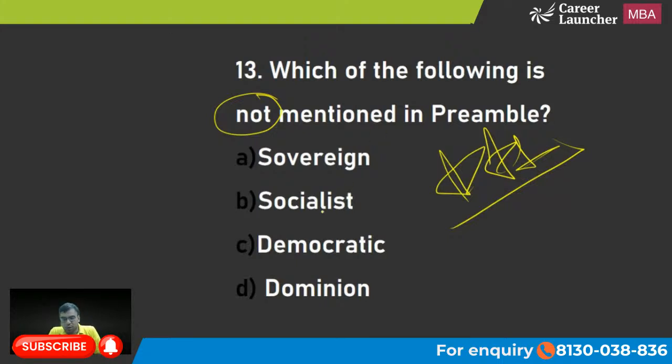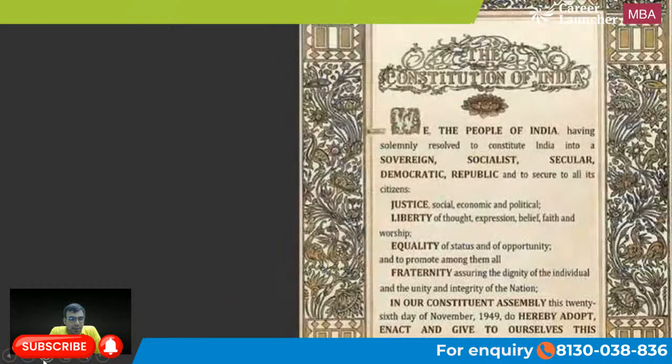Yes, Harshit and Moksha both are right. Dominion word नहीं mentioned है अगर आप गौर से देखोगे. So the terms mentioned are: sovereign, socialist, secular, democratic, republic, justice, liberty, equality, fraternity. Yes, D is the right answer. Yes, Maria Khan, you are also right. D is the right answer. So just have an idea, because the preamble is actually slightly more important. Let's move on to the next one.